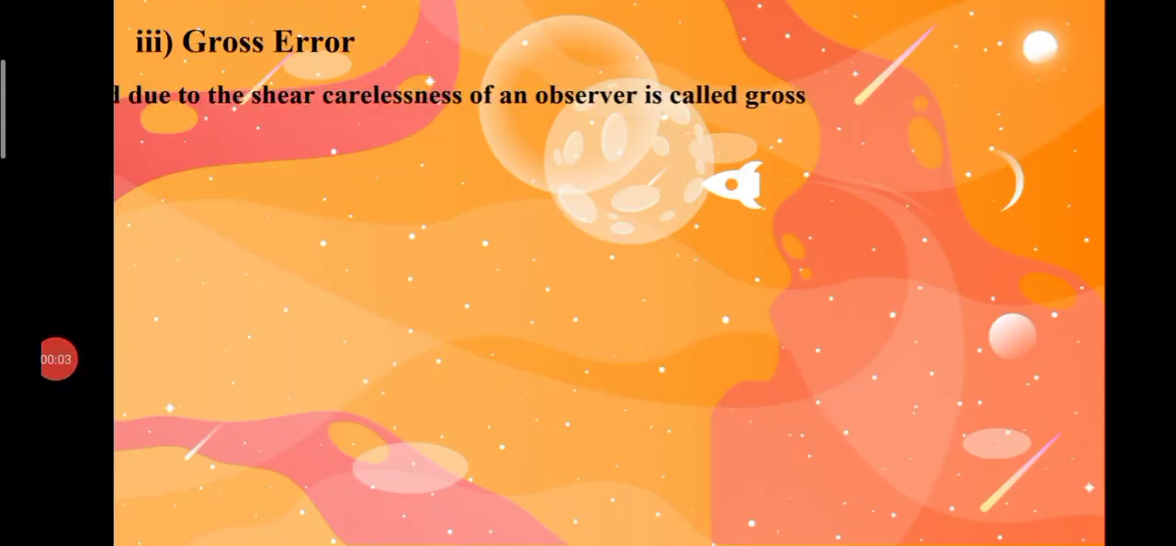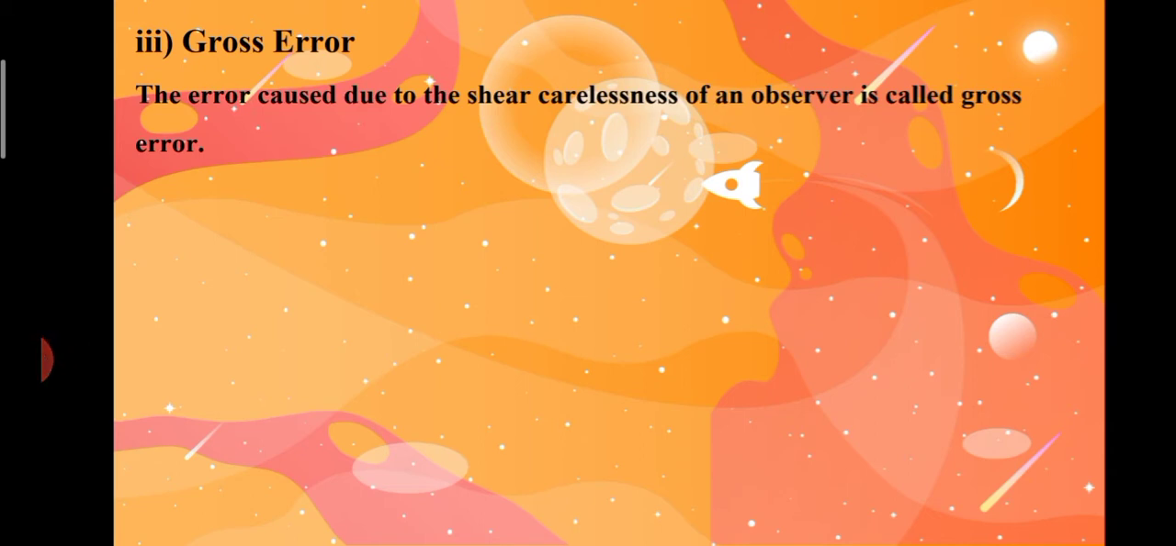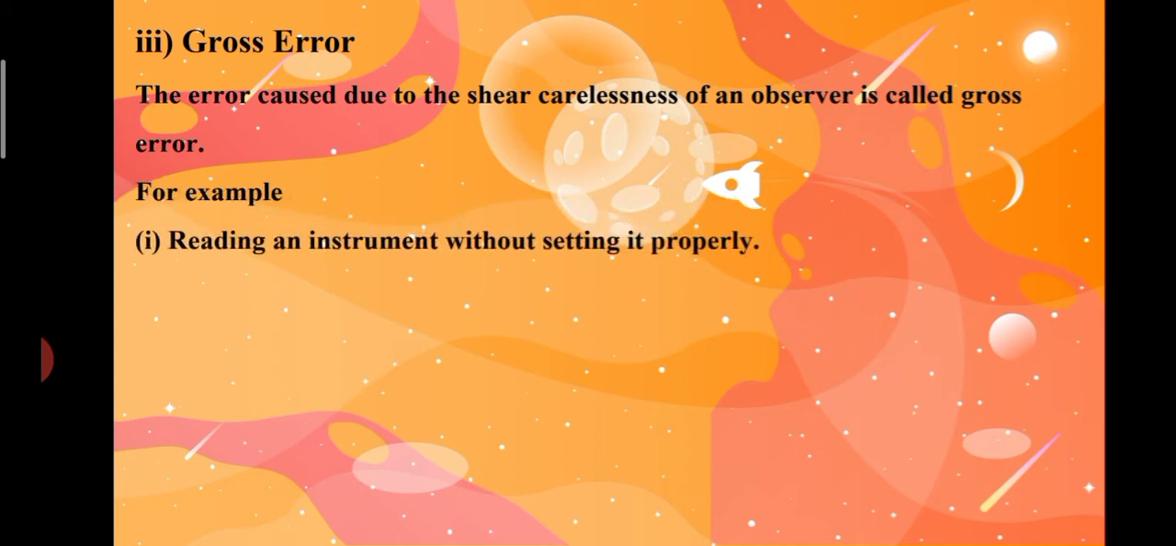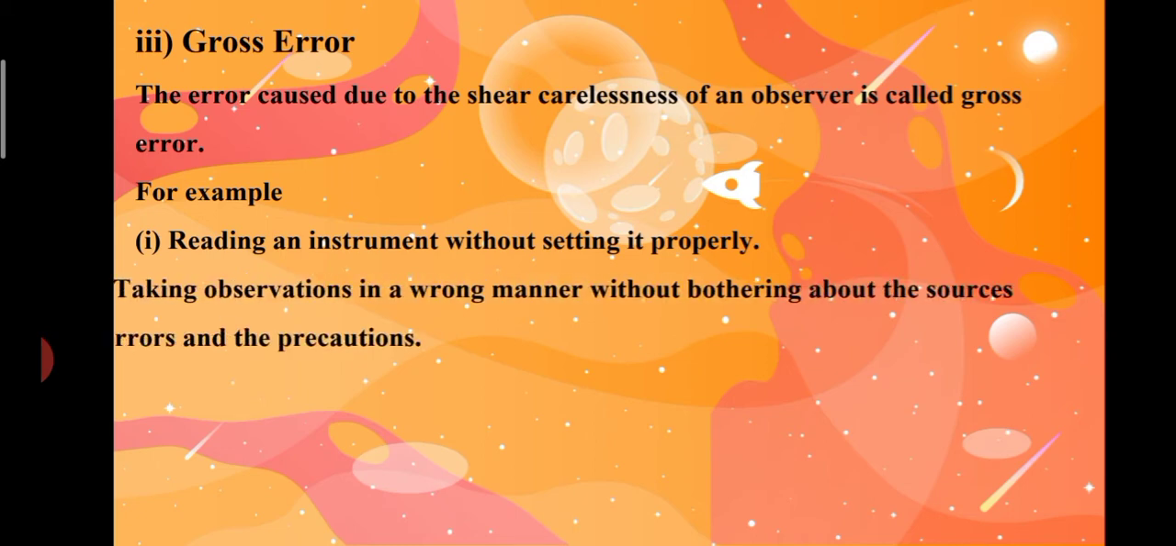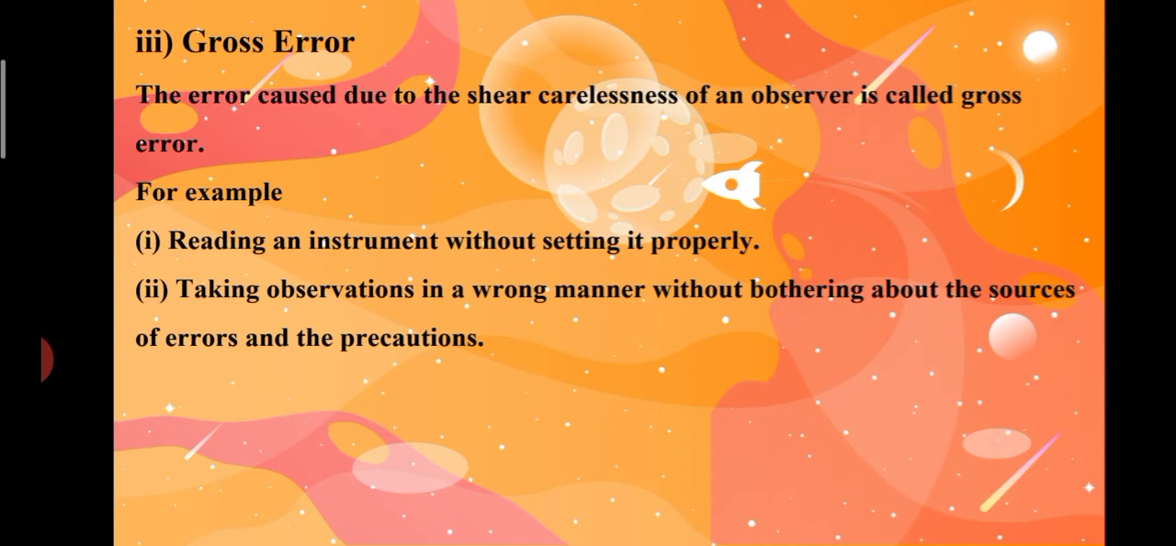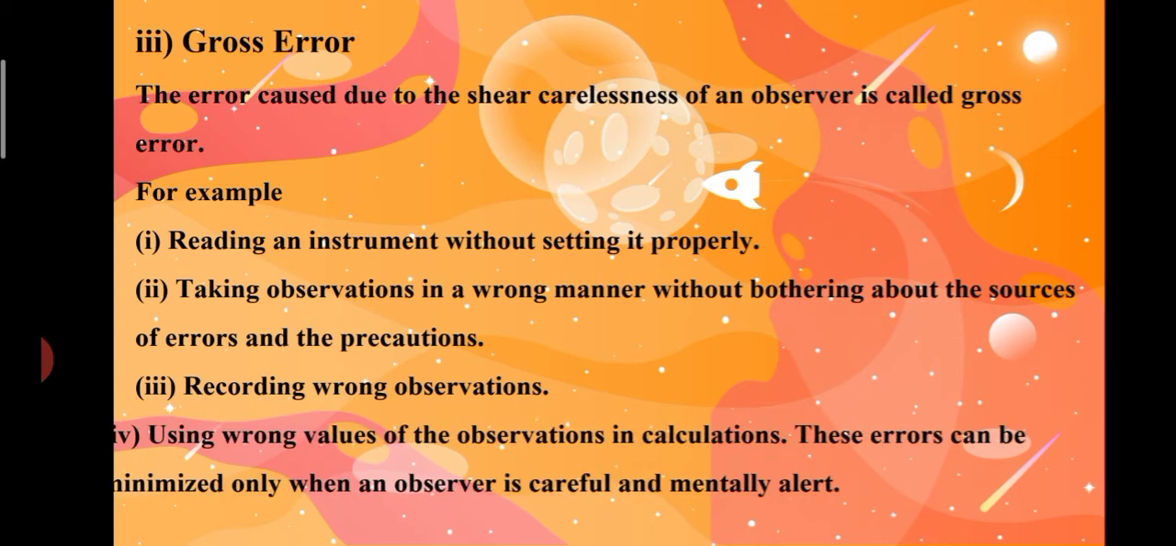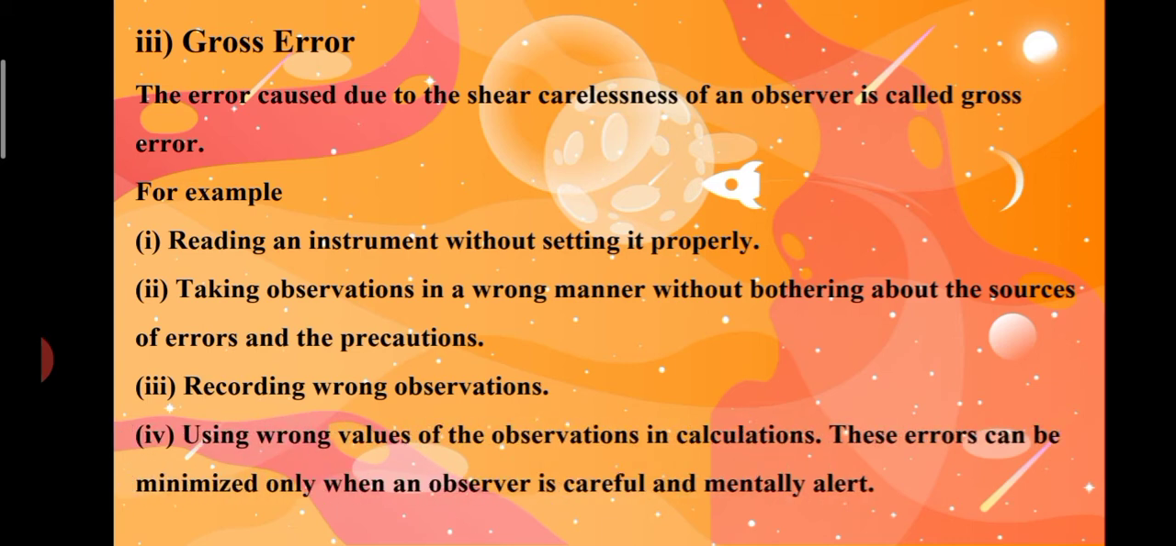Gross error. The error caused due to the sheer carelessness of an observer is called gross error. For example, reading an instrument without setting it properly, taking observation in a wrong manner without bothering about the source of error and the precautions, recording wrong observations, using wrong values of the observations in calculations. This error can be minimized only when an observer is careful and mentally alert.